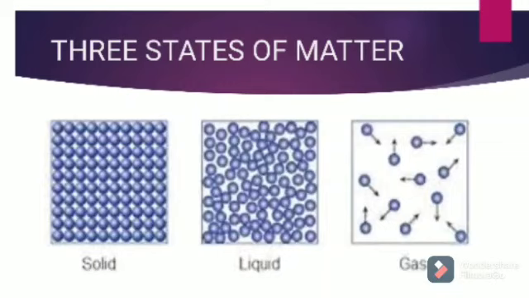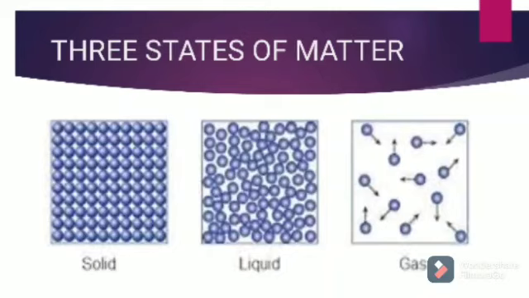Liquids. Liquids have fixed volume but indefinite shape. In liquids, there is more spacing between the particles. In liquids, particles can move around and have high kinetic energy. Example: milk, water, etc.